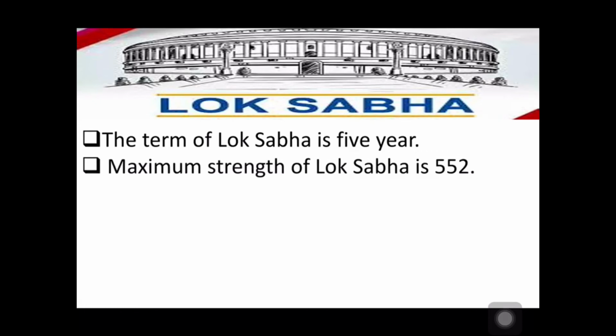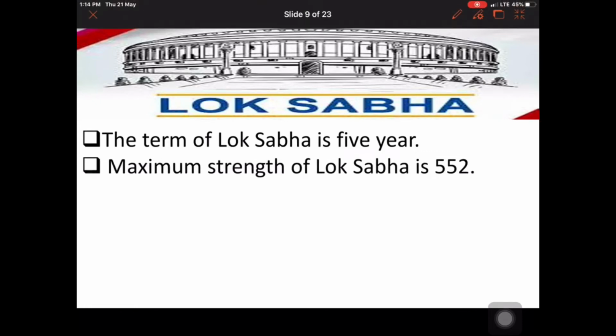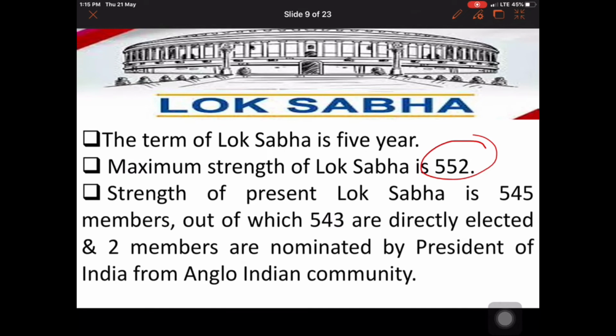The maximum strength of the Lok Sabha mentioned in our constitution is 552 members or MPs, but it is not mandatory that we always have the same number. The present Lok Sabha is the 17th Lok Sabha. 17th Lok Sabha means that since independence we have chosen Lok Sabha members 17 times.